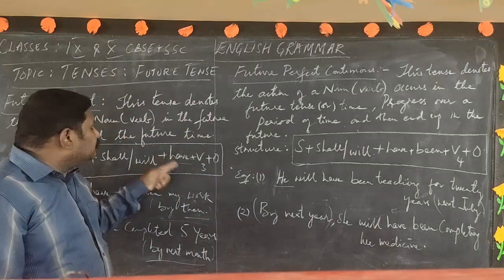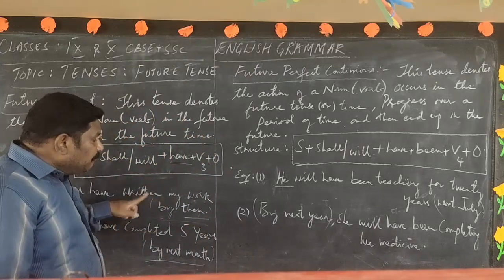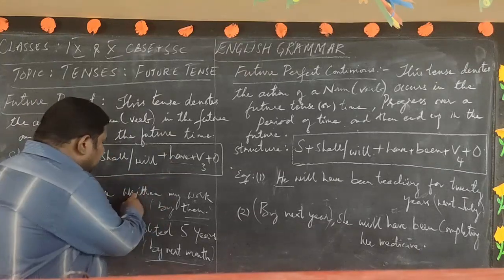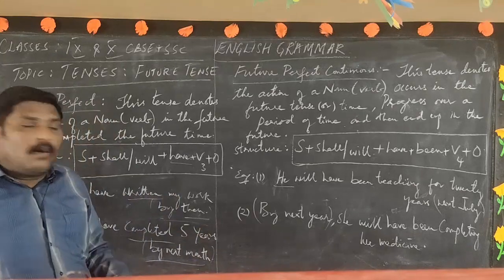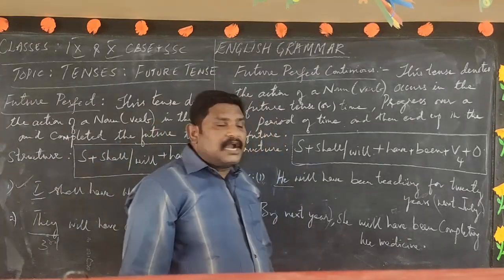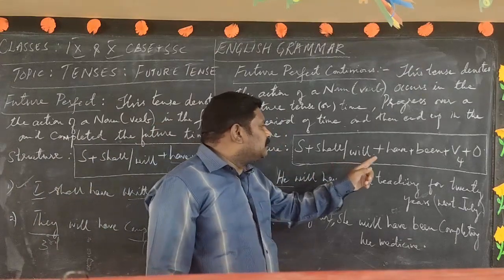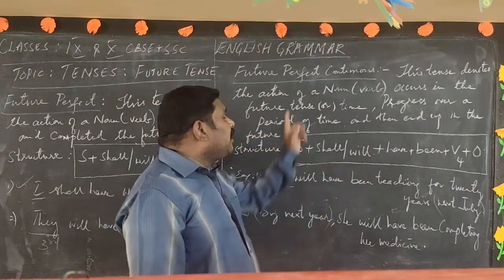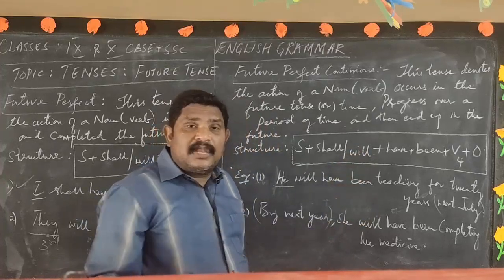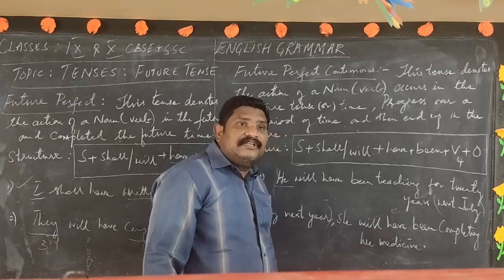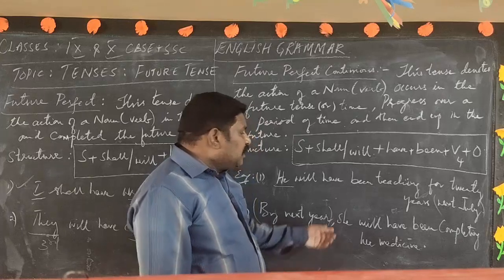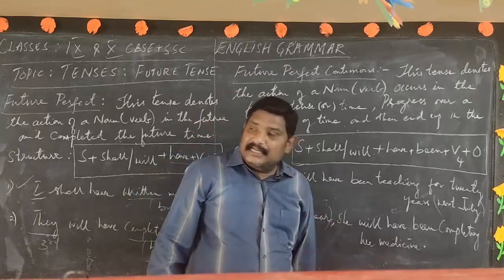Future perfect: subject plus shall or will plus have plus V3. Have written my work by then. Completed. Look at these two sentences, written and completed, the actions are over. But in this one, the actions are continuous: subject plus shall or will plus have plus been plus V4 plus object. So he will have been teaching for 20 years. By next July, he is going to finish his 20th year. In the same way, by next year, she will have been completing her medicine.